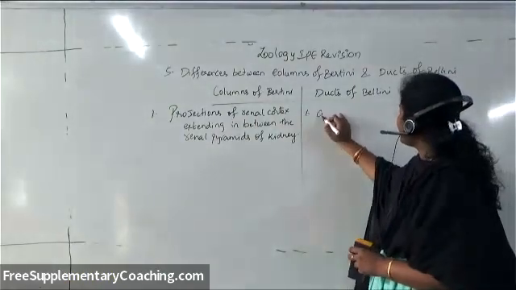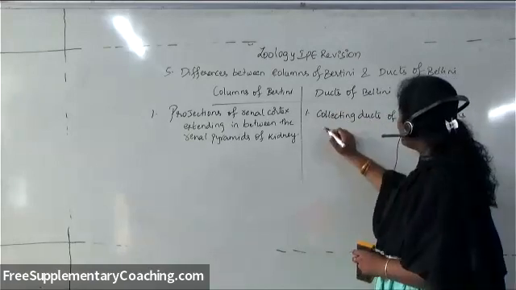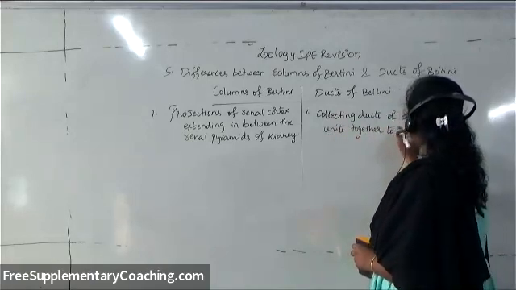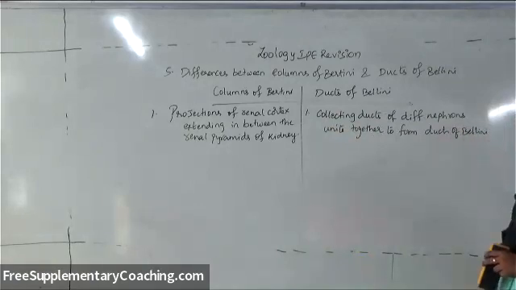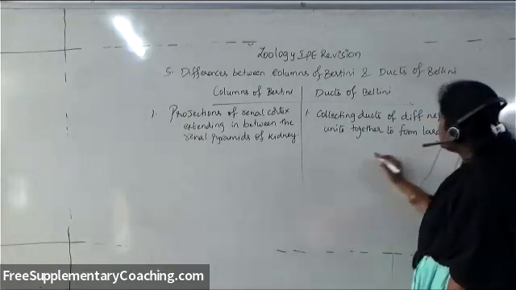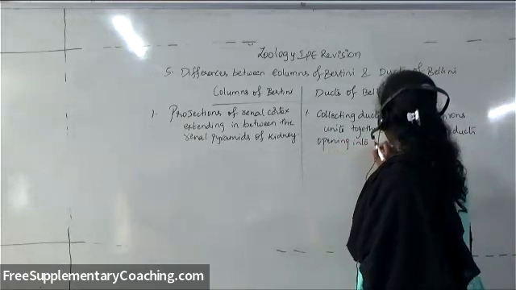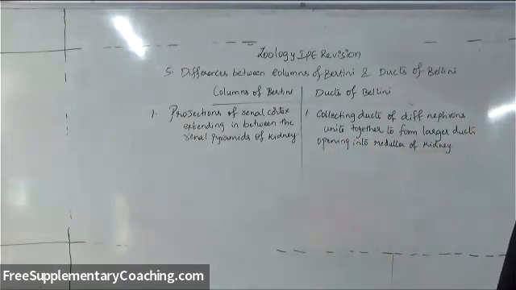So the collecting ducts of different nephrons unite together to form larger ducts opening into the medulla of kidney. So they are called ducts of Bellini.